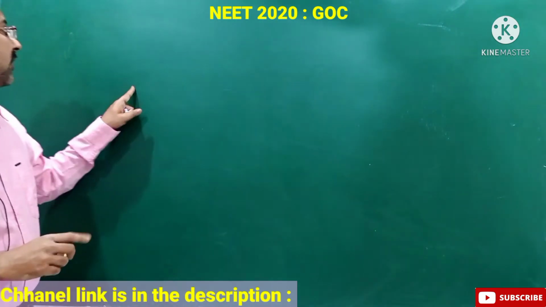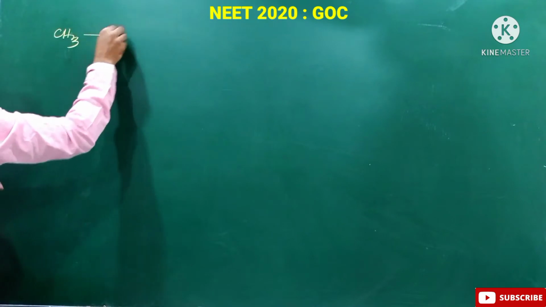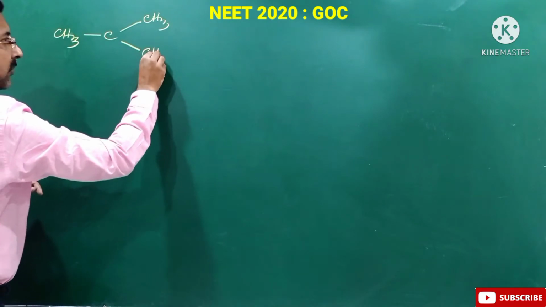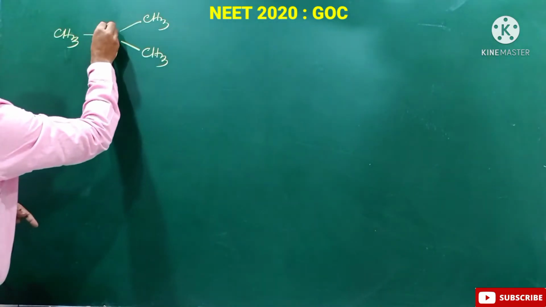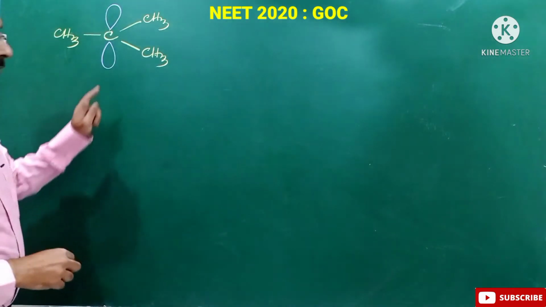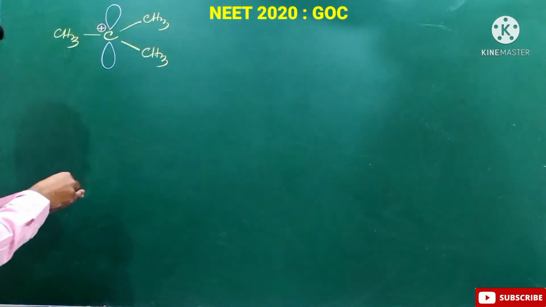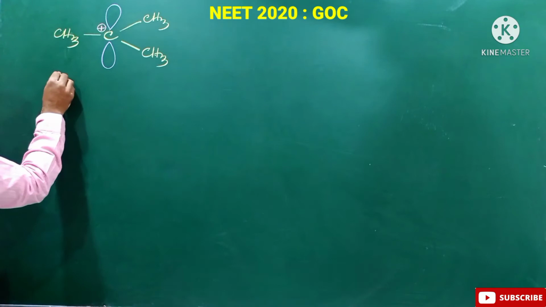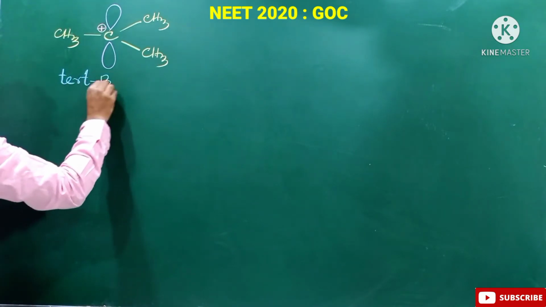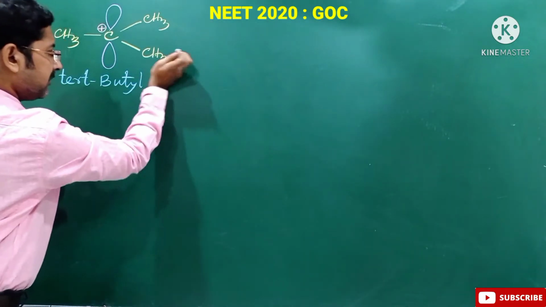So look, this is our tertiary butyl carbocation. This is CH3, then CH3, this one is CH3, and this carbon of course has a vacant orbital. So this is our positively charged carbon. So this is the tertiary butyl carbocation.